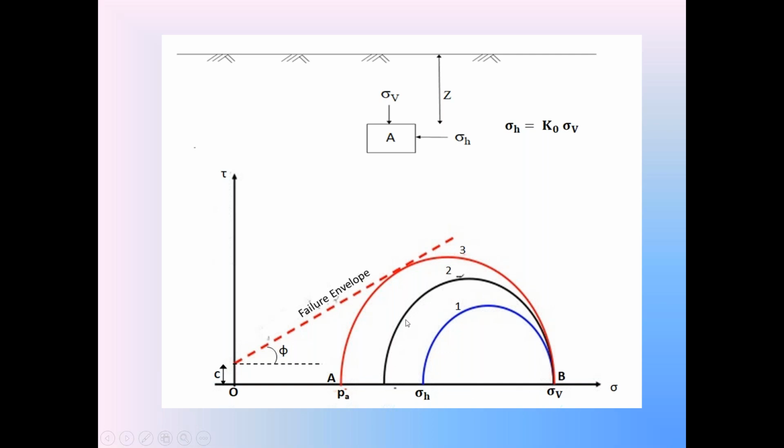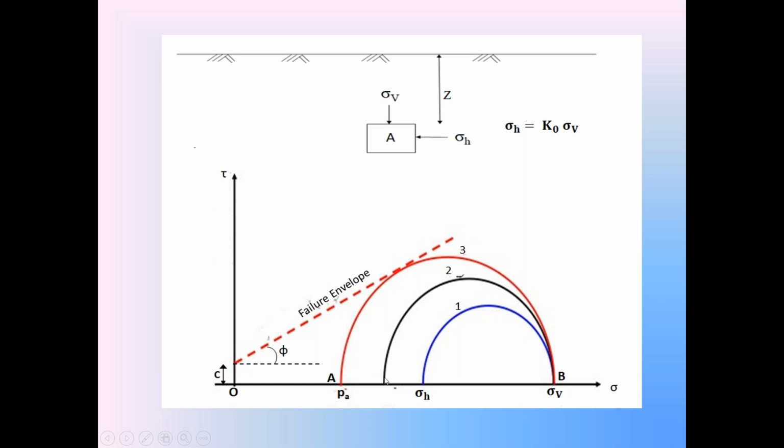Now this is the second Mohr stress circle in the beginning of the active condition. When the retaining wall just moves away from the backfill, sigma H slightly decreases. So this sigma H in the rest condition is moving towards the origin.